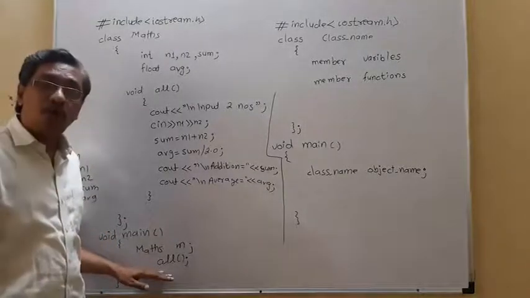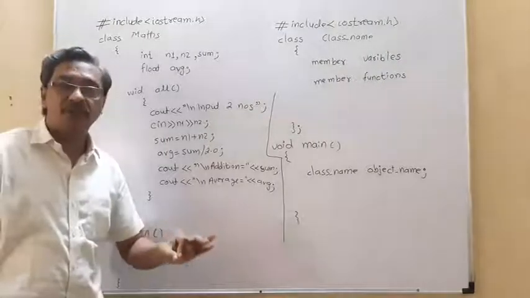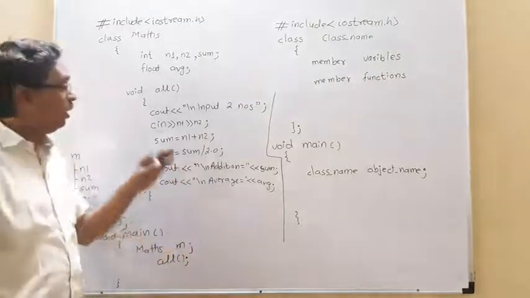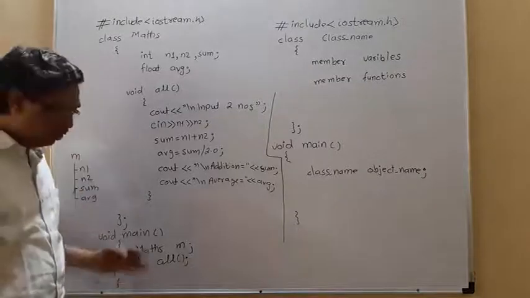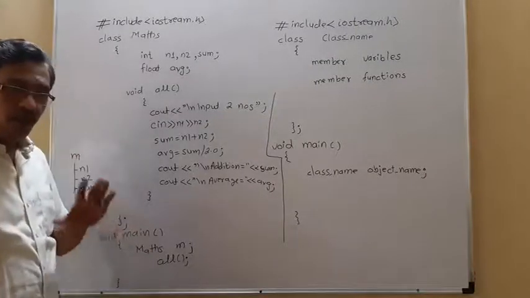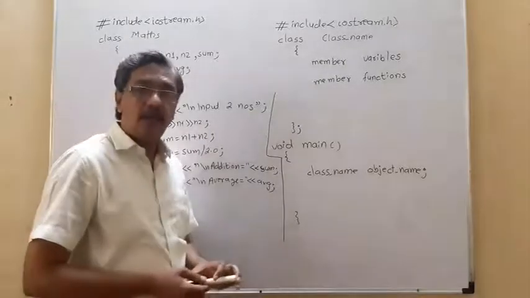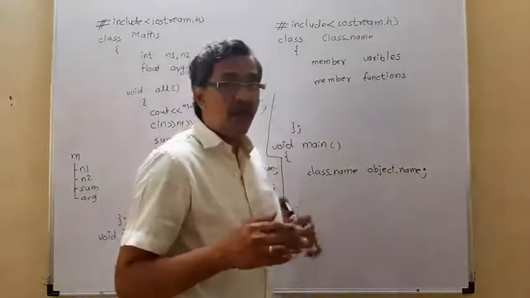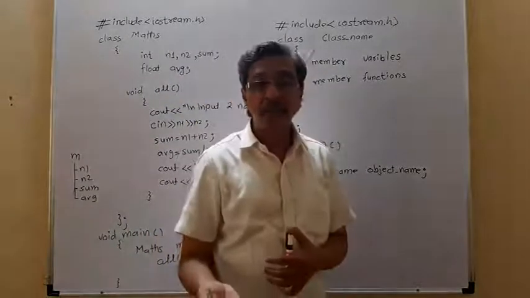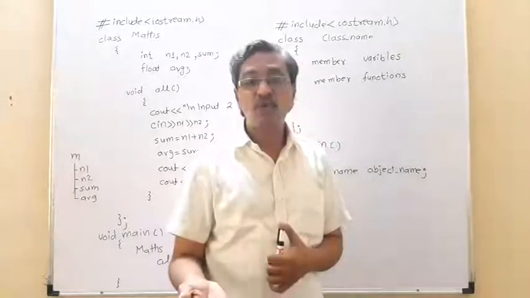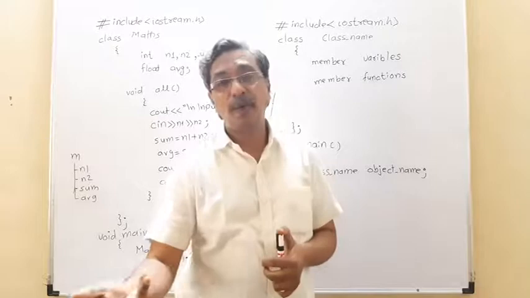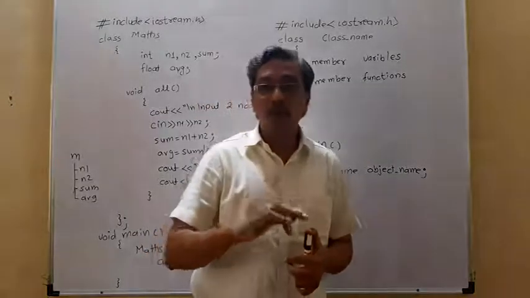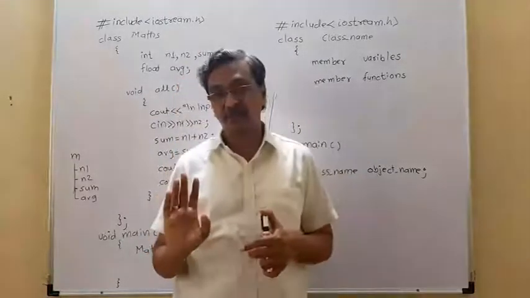If you want to call any member function outside of the class, now this is outside of the class, it is not within the class, then you keep the scope as protected or friend or public. Protected and friend we will discuss afterwards.